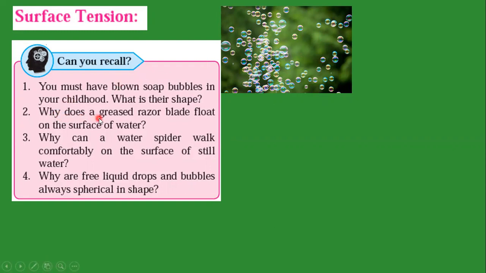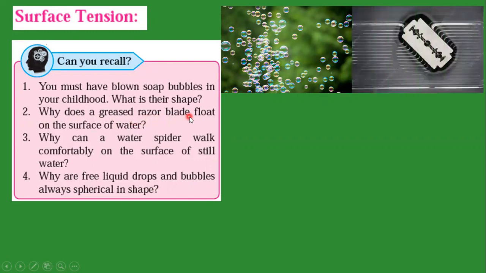Why does a greased razor blade float on the surface of water? So the razor blade floats on the surface of water. You can see in this picture. The reason is surface tension. You know that an object having more density as compared to the water sinks down. But here this razor blade floats on the surface of water. It is because of surface tension.